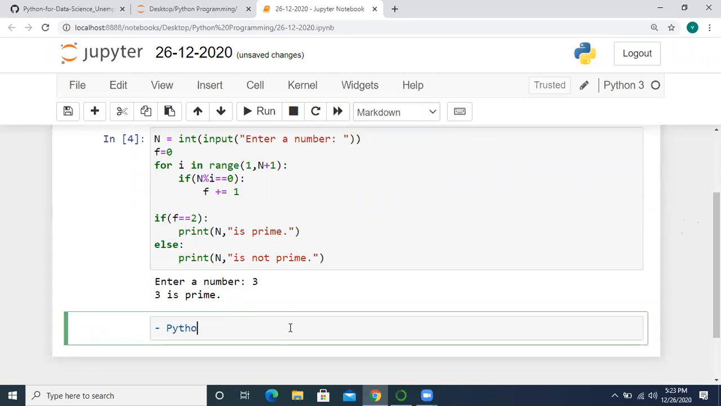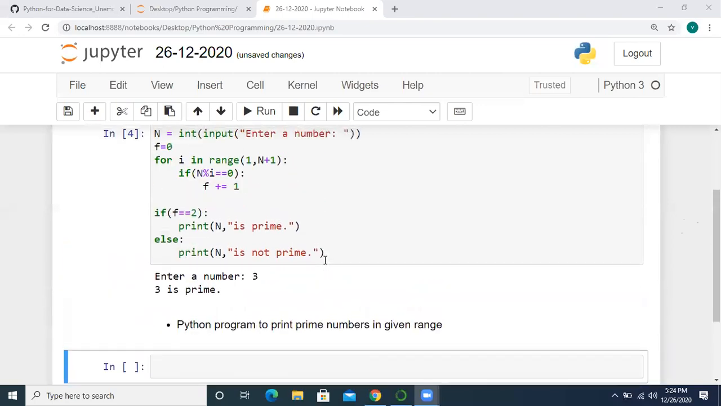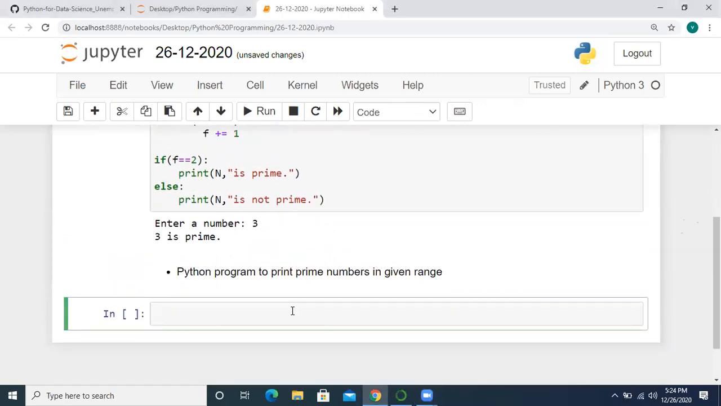Python program to print prime numbers in a given range. So given range also we have to consider.